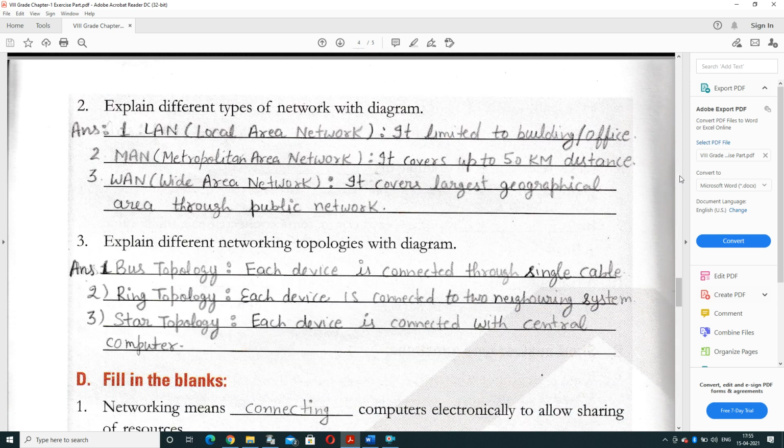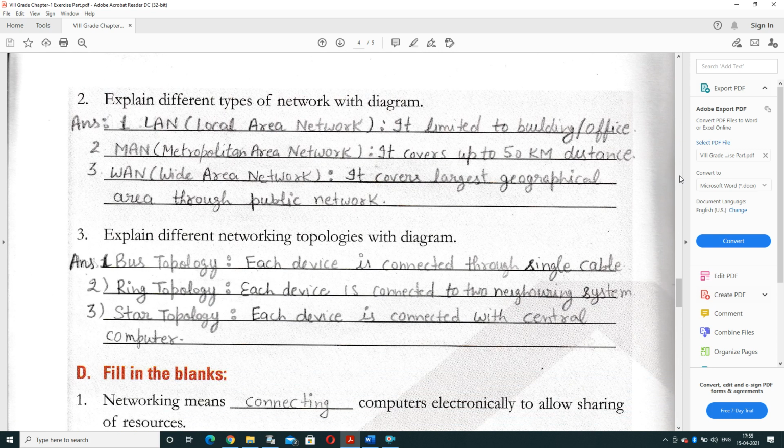Explain different types of network with diagram. Basically, there are three types of network: LAN, MAN and WAN. LAN represents local area network. It is limited to a particular building or an office, and the maximum range for LAN is 500 meters.